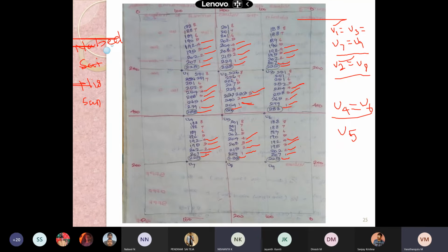And Sanjay, you calculate. 192, 190. Now our focus is to find U5, right? U5. That is 254, 204, 254, 204.